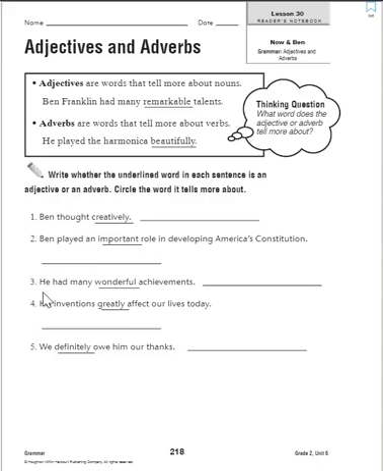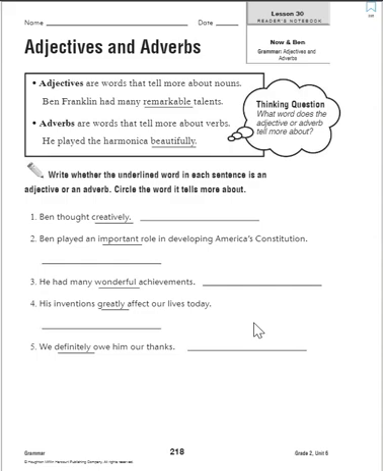Number 3, he had many wonderful achievements. What kind of achievements did he have? Wonderful achievements. So achievements is what wonderful is describing. So please circle achievements. And an achievement is a noun. It's a person, place, thing, idea, animal.